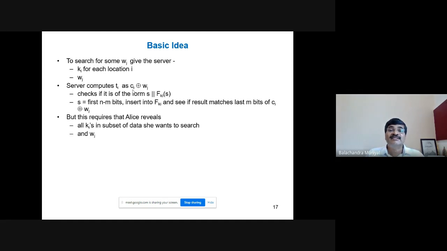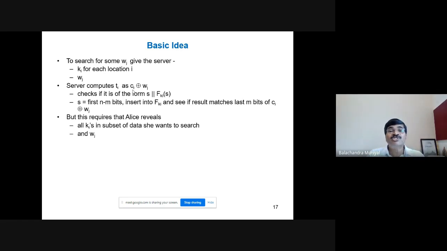Suppose Wj is equal to W3. The corresponding ciphertext of Wj is stored in the third location. The key meant for that is K3.